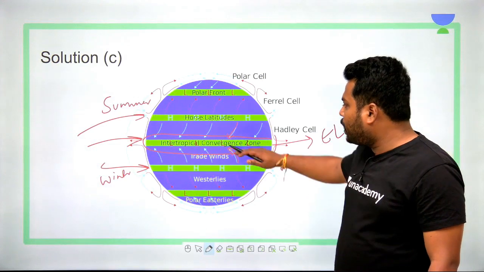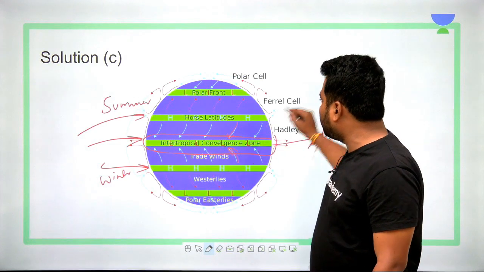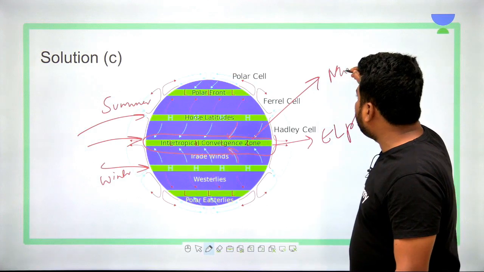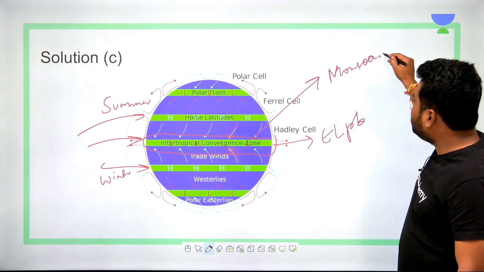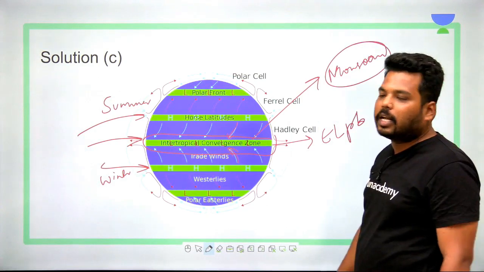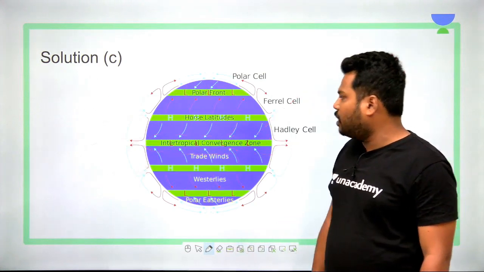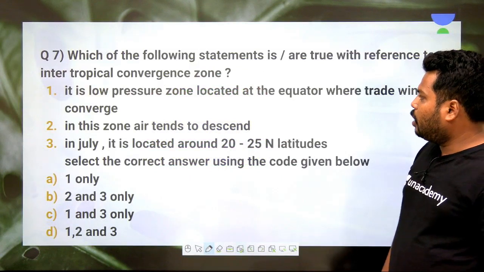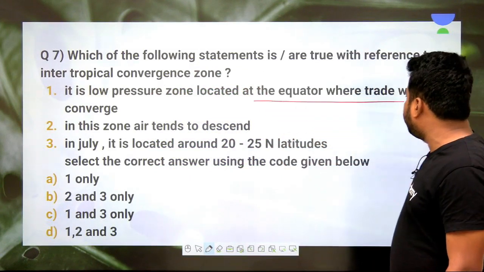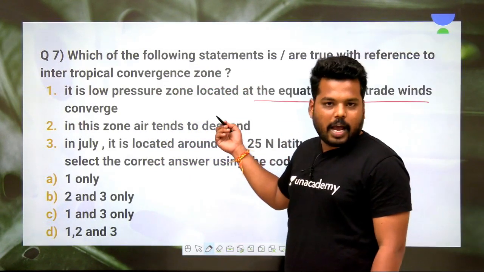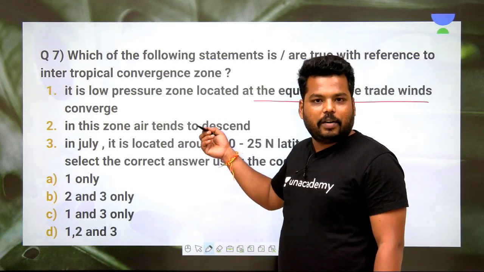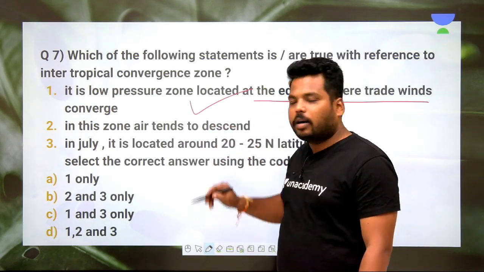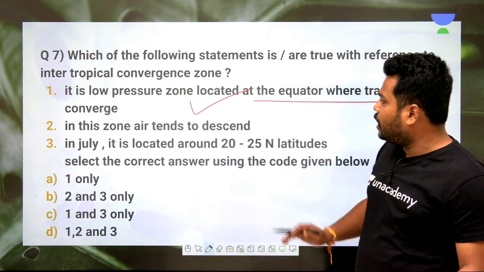Clear? And because of the shift of the intertropical convergence zone, we have the concept of monsoon, change in direction of winds, that is nothing but monsoon. Now let's see what the answer is. It is the low pressure located at the equator where trade winds converge. As I have said, northeastern trade winds and southeastern trade winds converge over there. This is absolutely a right statement.